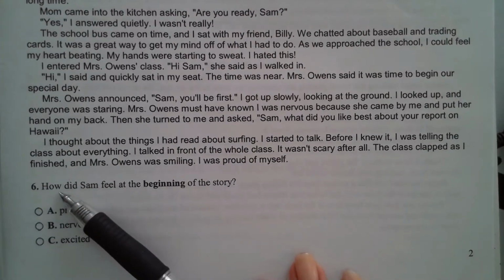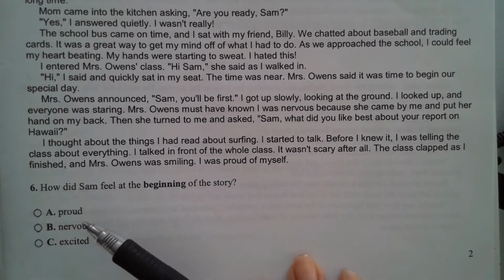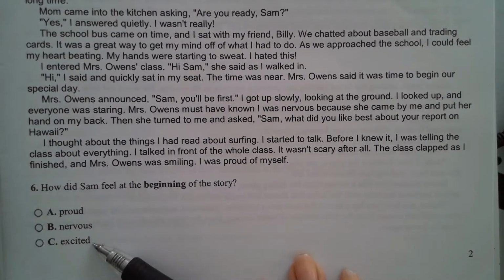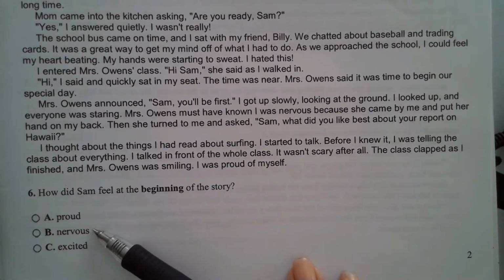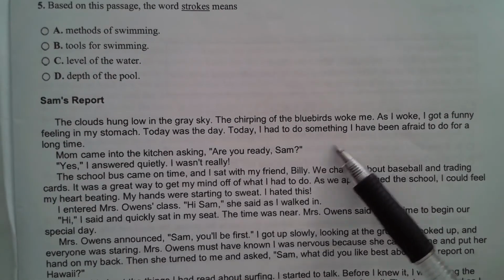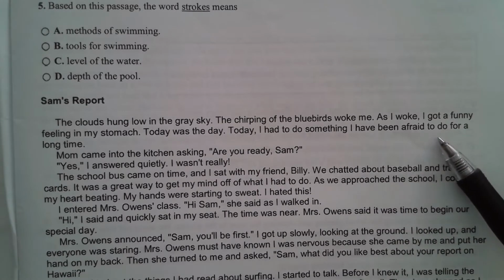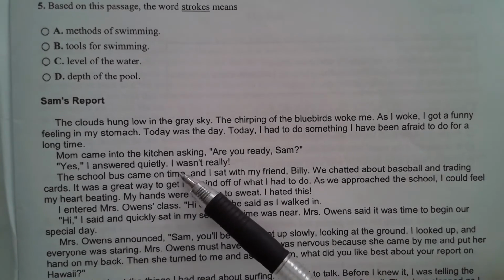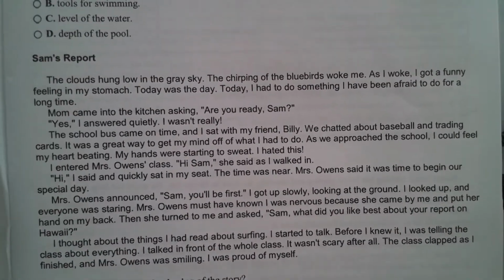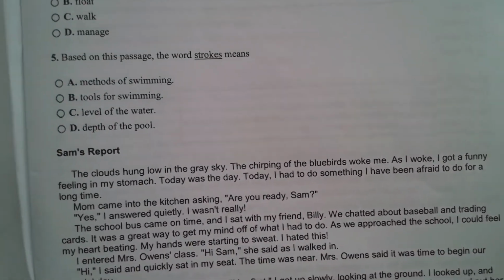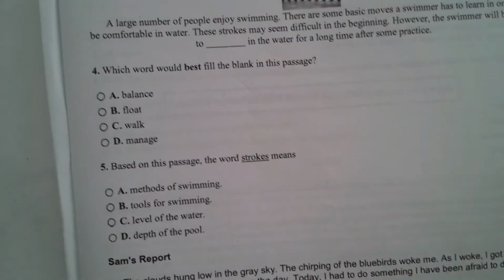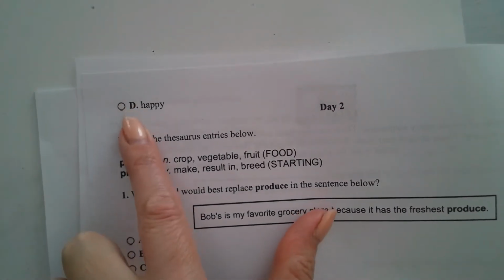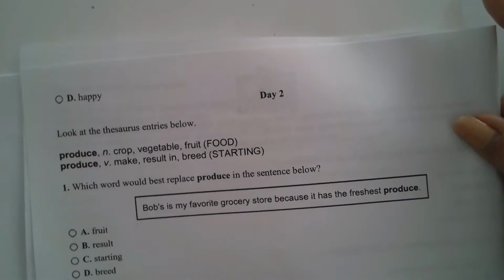All right, so the question is, how did Sam feel at the beginning of the story? Proud, nervous, or excited? And I believe the answer is nervous because he said, I had to do something I'd been afraid to do for a long time. Now, at the end, he was proud of himself for getting up, but at the beginning, he was nervous. Okay. Going on to day 2 now. Oh, sorry. They had put an answer of happy, but we knew it was nervous, so it's okay.